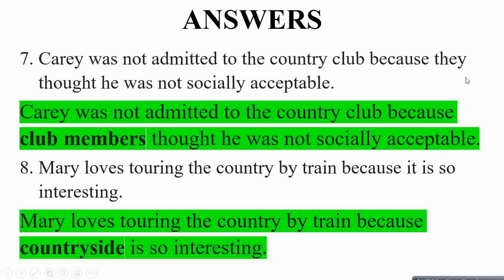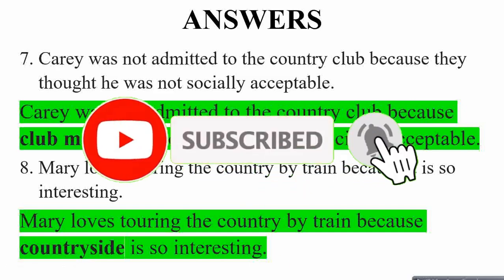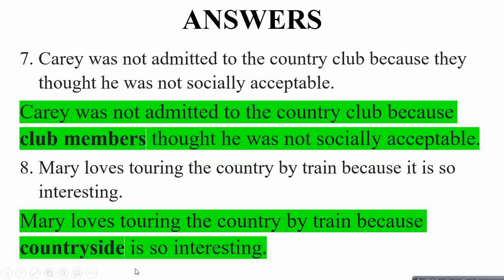Question 8. Mary loves touring the country by train because it's so interesting. What is interesting? We are not sure. So just replace it with what? Mary loves touring the country by train because the countryside is so interesting. It's actually the countryside. We replace the pronoun it with the right noun, which is countryside here.